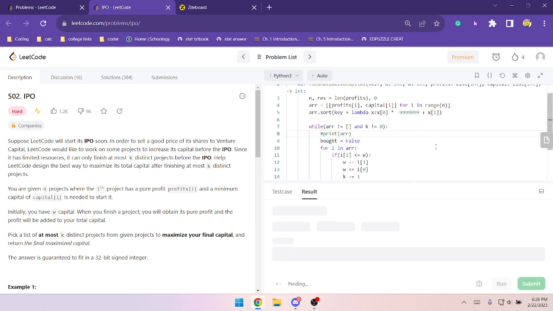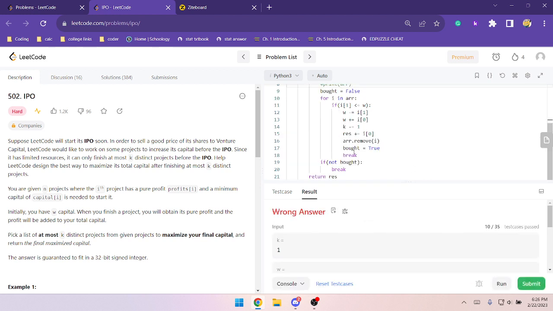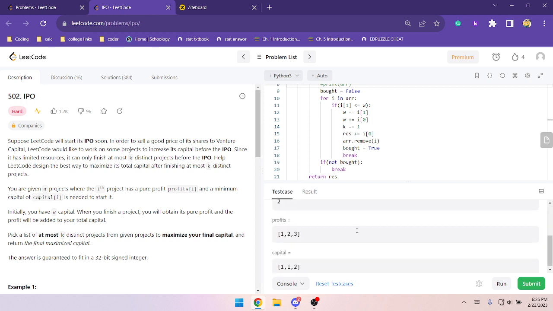Okay. Bro, this is so stupid, man. Oh, there's a button for use it as a test case. 1 2 1 1 2. What's the correct answer for this? Okay, 1 2 3 1 1 2.